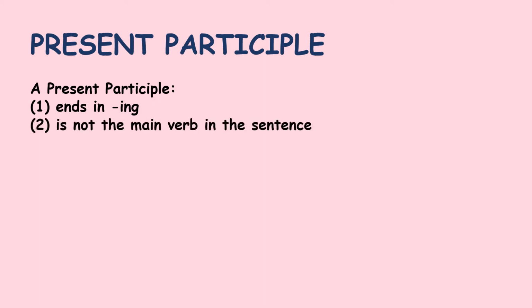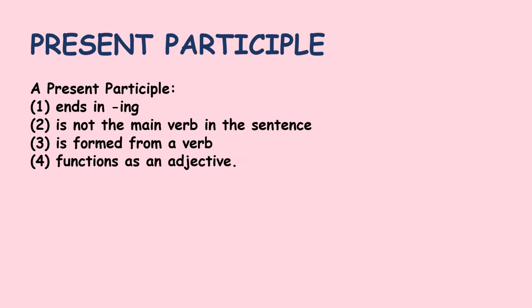A present participle is not the main verb in a sentence. It is formed from a verb. And the very important thing about a present participle is that it does not act as an action word or a verb, but it functions as an adjective.